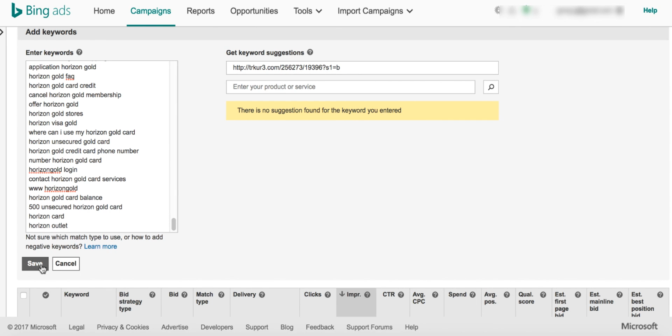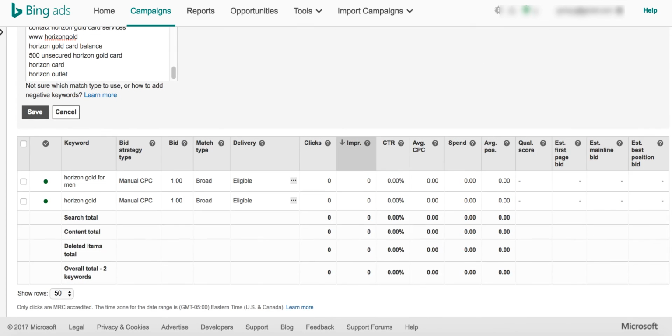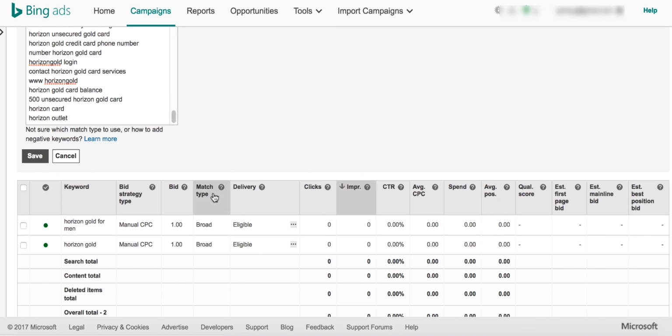One more step here. In case you observe, I'm adding all the keywords as is. If I use this format and click on save, I would be able to add all my keywords in the broad category. There is something called match type. This match type says that if someone is searching for a horizon gold card balance, your ad would show.